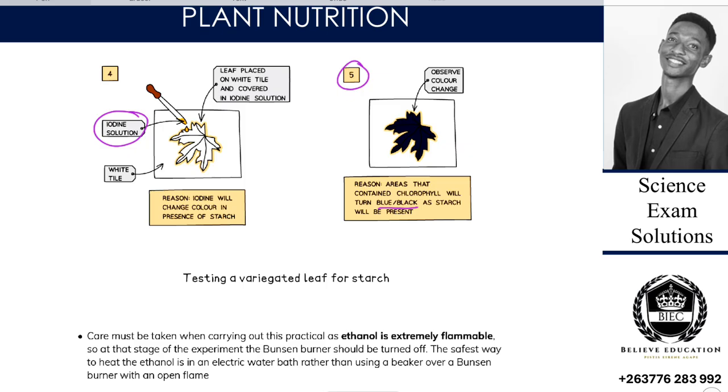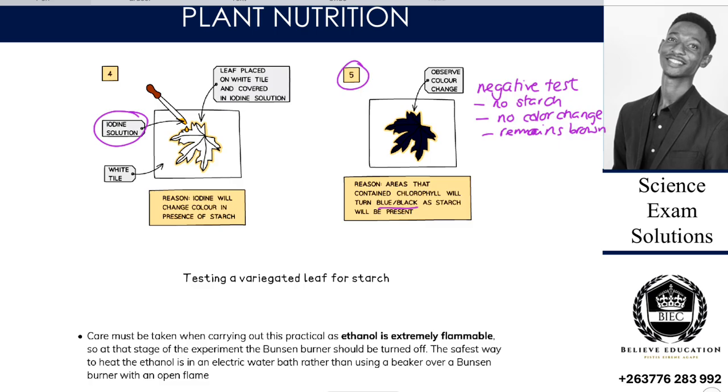So in the color changes we have a negative test. A negative test is where there is no starch, so there is no color change, or it remains brown.